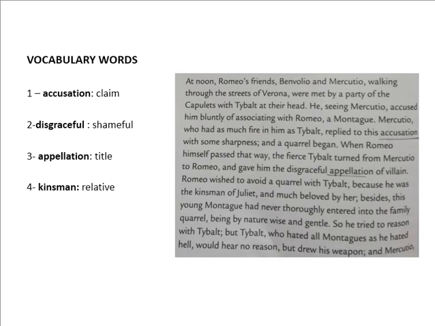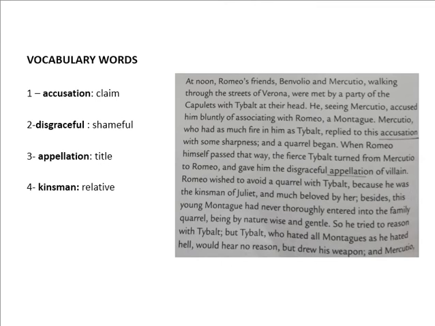Let's go to the last para of page number 64. Before reading it, again I'm reading the vocabulary words. Number 1, accusation, which means claim. Disgraceful, which means shameful. Appellation, which means title. Kinsman, which means relative. I am reading from page number 64, the last para.